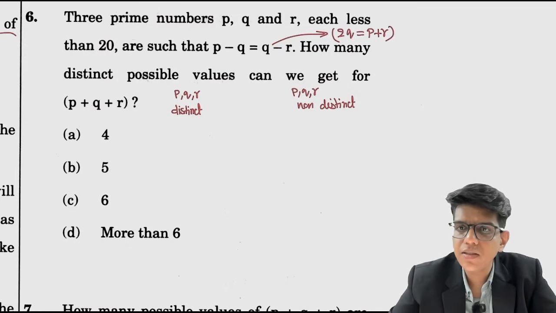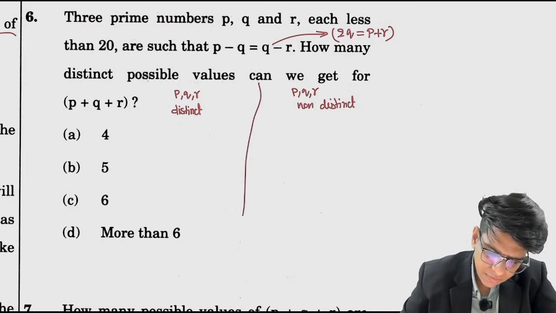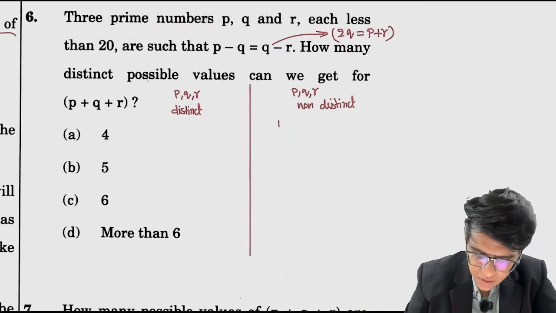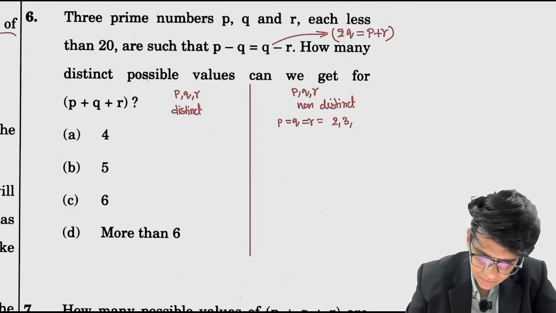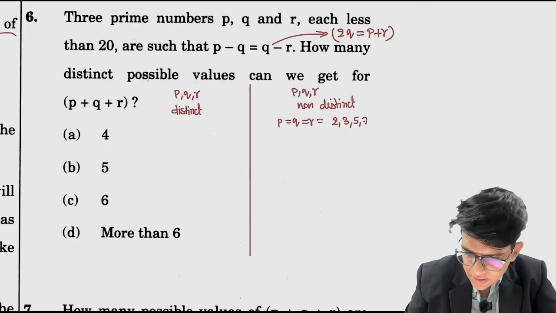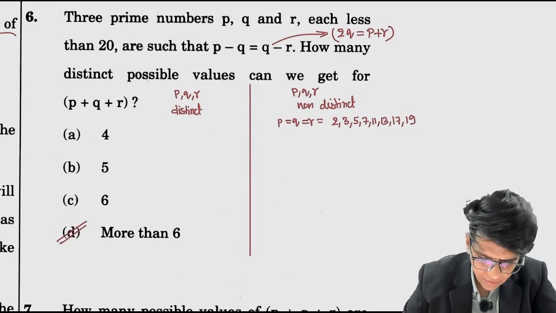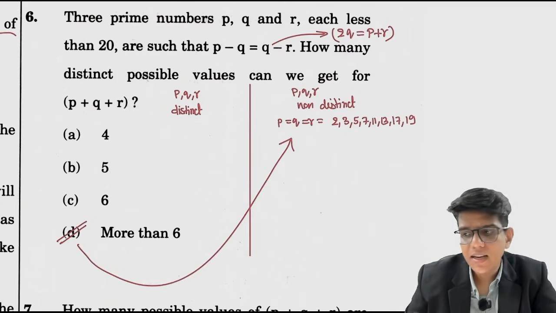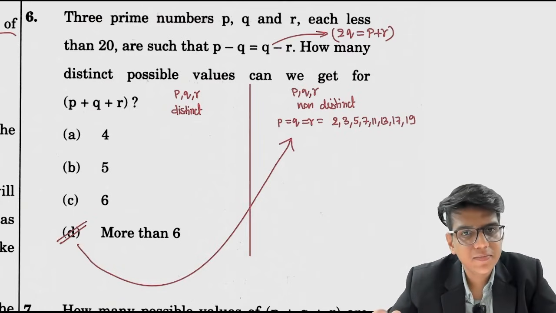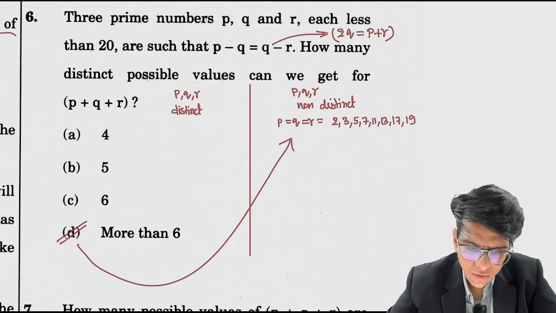तो अगर p non distinct है तो p q r अगर same हो गया तो this holds true every time, है ना, because p plus r is equals to 2q. तो suppose I can take p equals to q equals to r equals to 2, 3, फिर prime numbers है ना, 5, 7, ठीक है, 11, 13, 17, 19. So this will give you more than 6 if non-distinct. लेकिन अगर distinct लोगे तो the answer is different. ठीक है, distinct लोगे तो there are only 4.